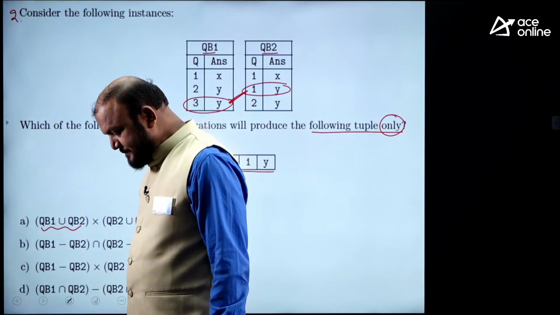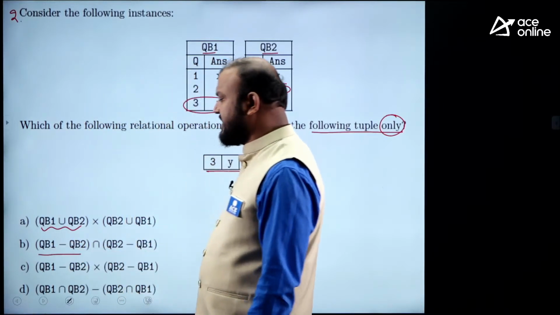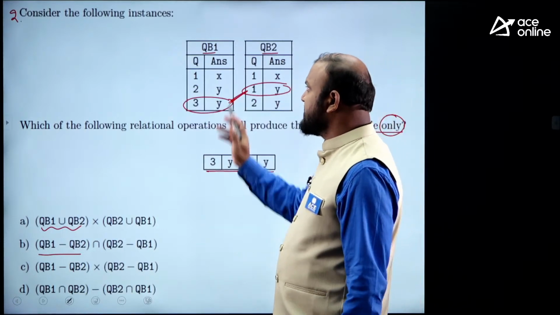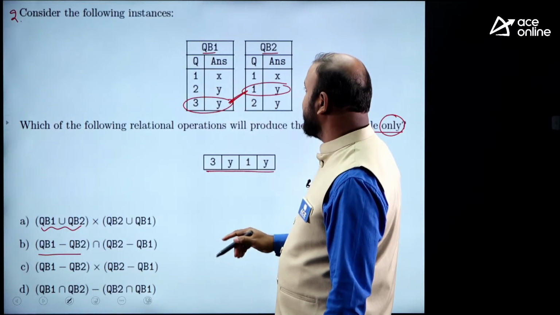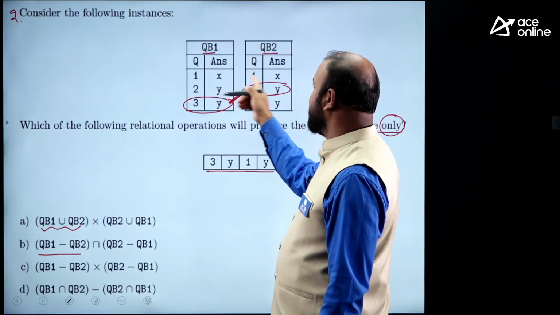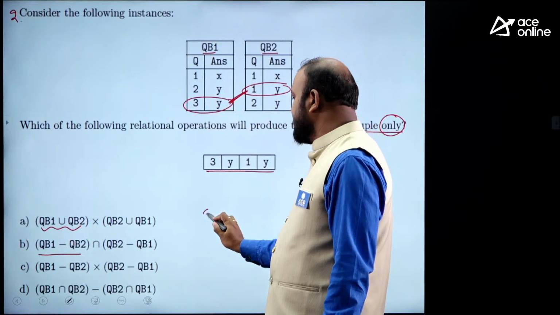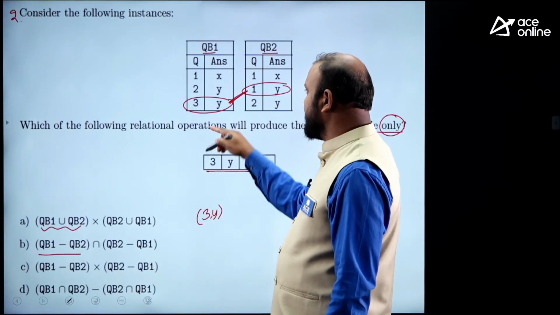First I will go with B. QB1 minus QB2. What does minus say? Set difference. Set difference means the tuple should be there in QB1 but not in QB2. Which tuples are there in QB1 but not in QB2? 1x is there in both, 2y is there in both, 3y is there in QB1 but not QB2.